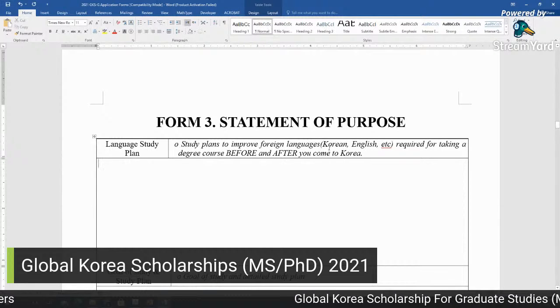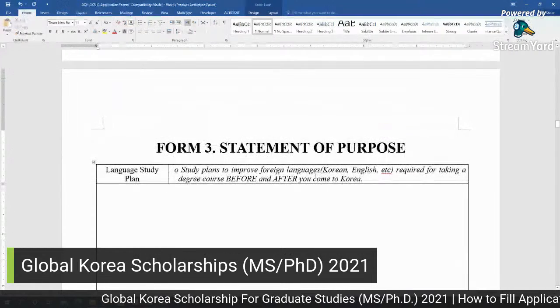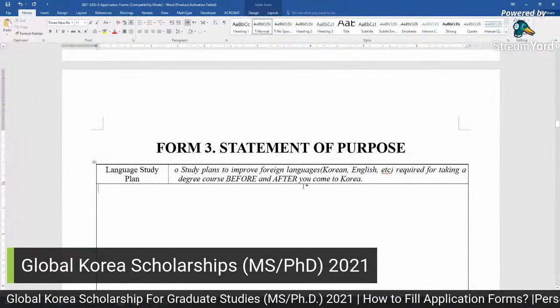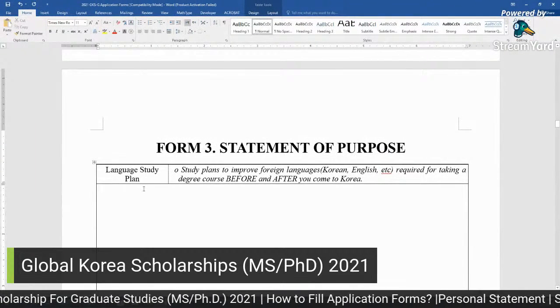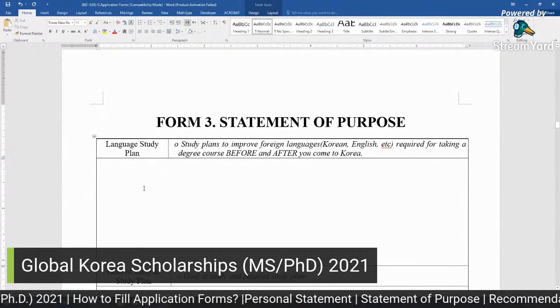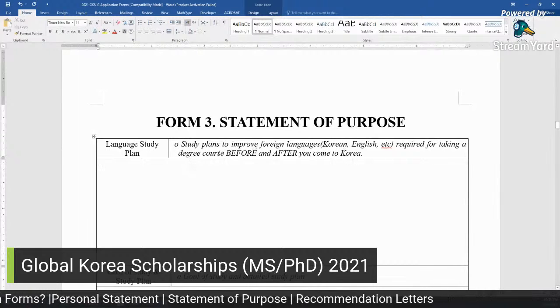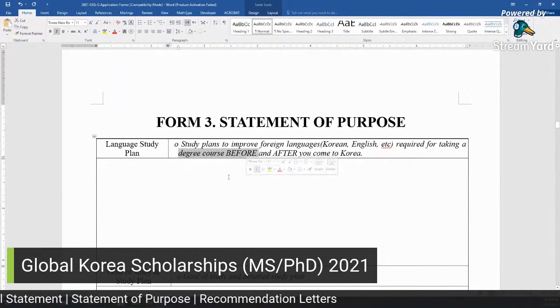And then after coming to Korea, you will join a university, because this authority will give you instruction that you are going to this institute or university and you will study 1 year of Korean language and then achieve a TOPIK level. So make sure that you mention the plan before coming to Korea.